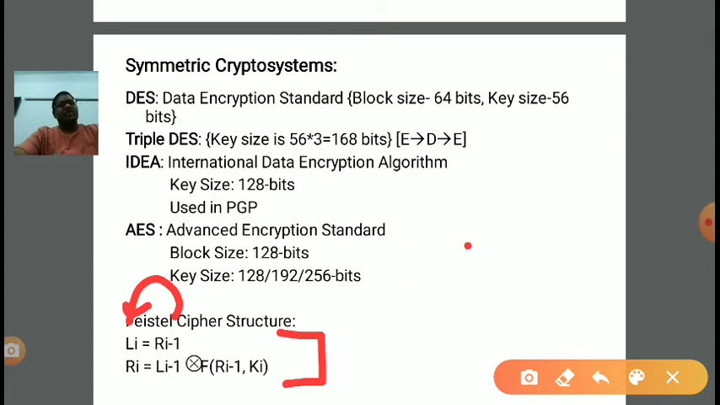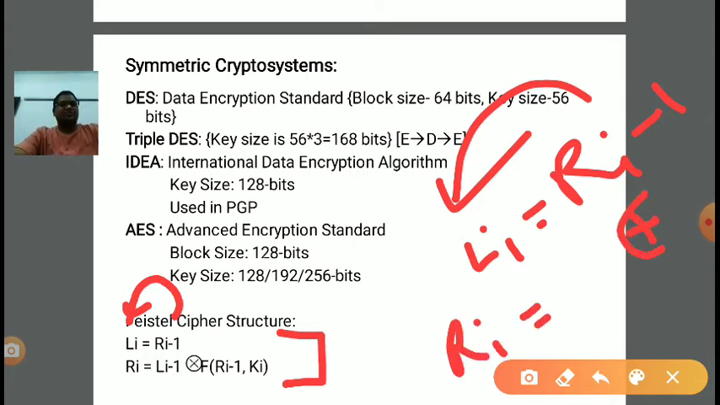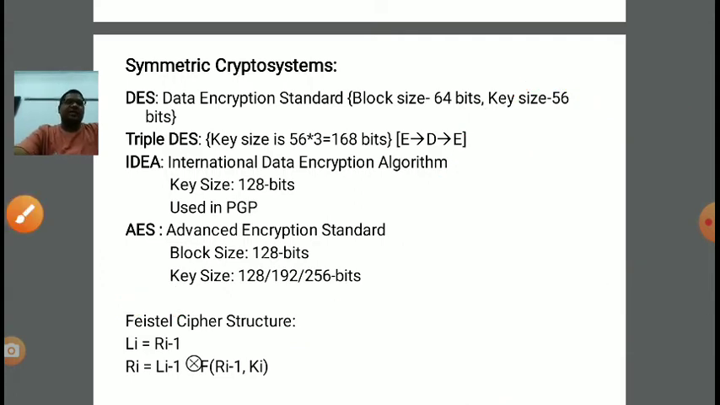So again summarizing, L of I will be R of I minus 1, and R of I will be the XOR of L of I minus 1 and a function which requires R of I minus 1 and k of I. Right? In this manner we can generate the ith step, I plus 1th step, I plus 2th step, and so on, until the message is converted into a ciphertext.